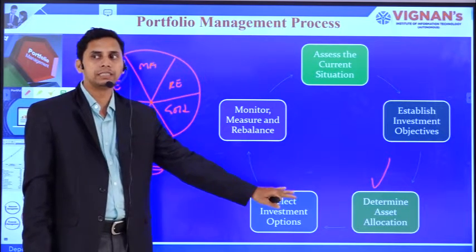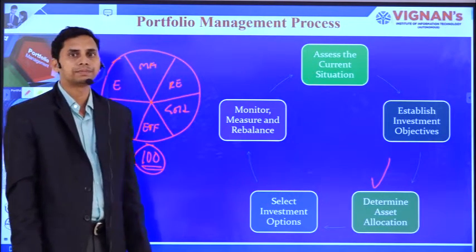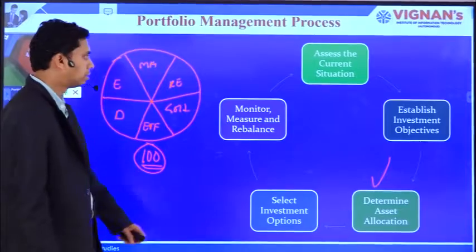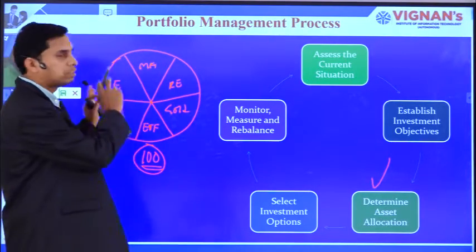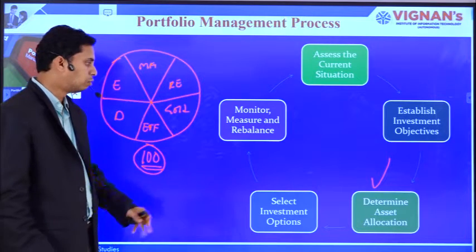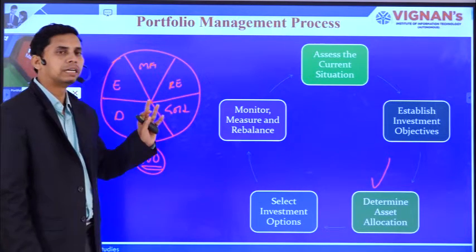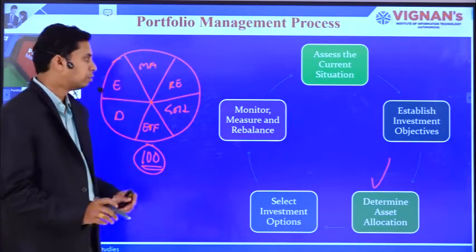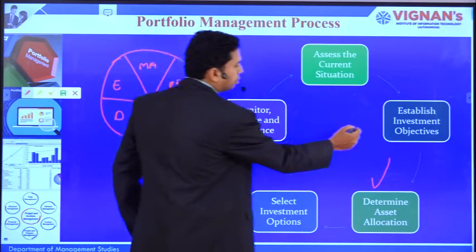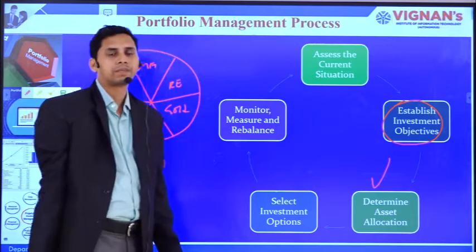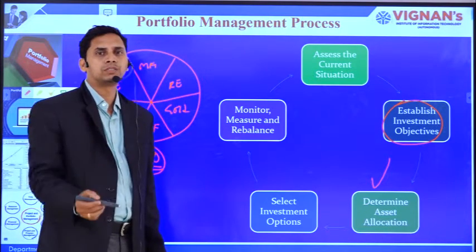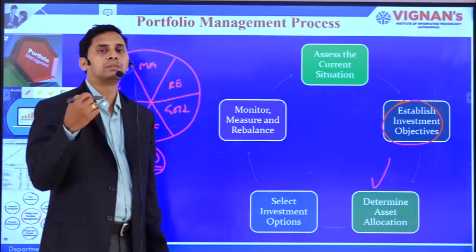While determining the asset allocation, we need to distribute this 100 rupees across different investment alternatives. How we distribute is nothing but the asset allocation strategy. In the previous step we have the data of the investment objectives. What investment objective do we have for the portfolio?